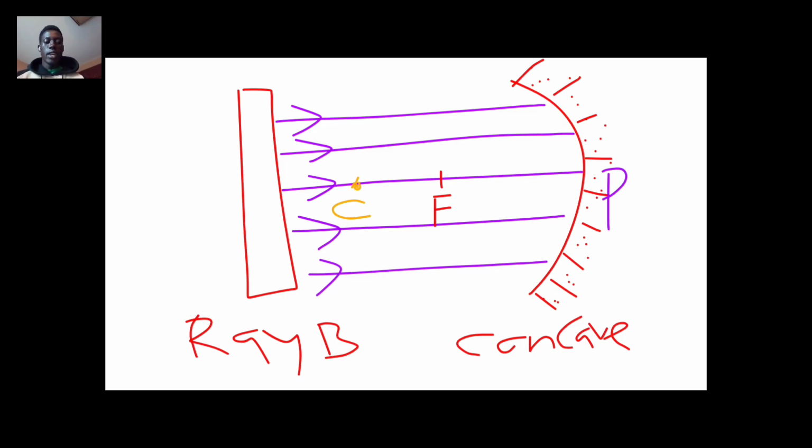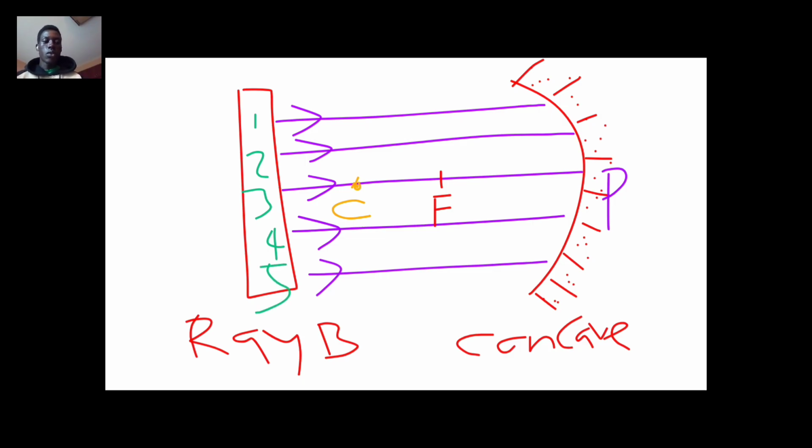After knowing all this, you now need to draw the rays of light. The ray that is passing through the focus is going to be reflected along the same line. What about the others? Let's say these are rays 1, 2, 3, 4, 5. Let us start with ray 2.